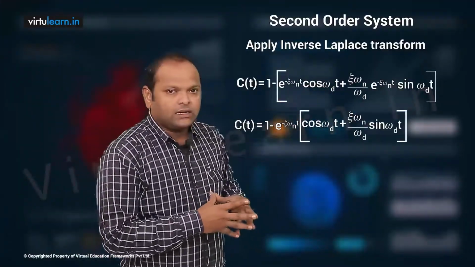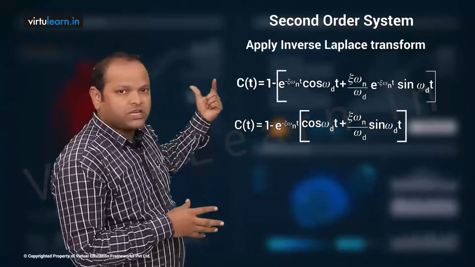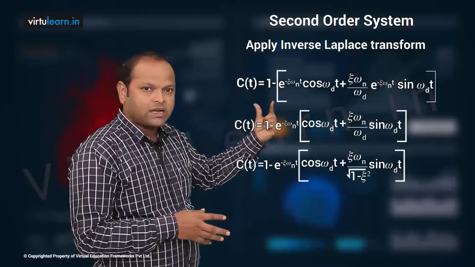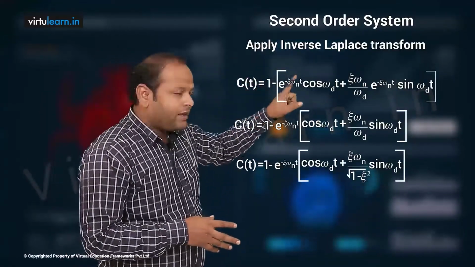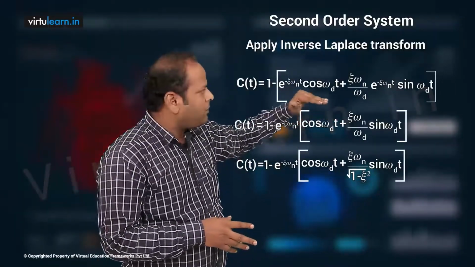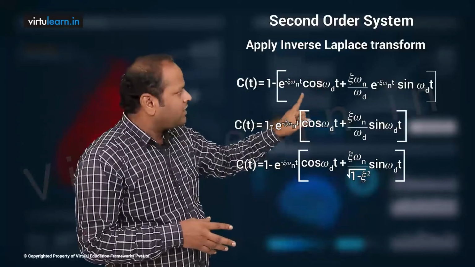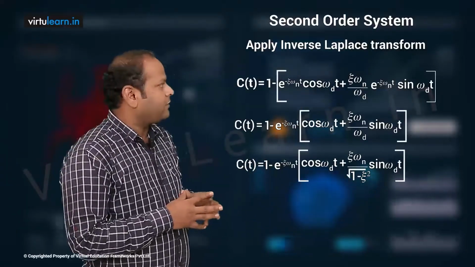If you do that, the other terms are the same, then it results like this: your C of t is equal to 1 minus e power minus zeta omega n t, then we have cos omega d t plus zeta by square root of 1 minus zeta square sin omega d t.